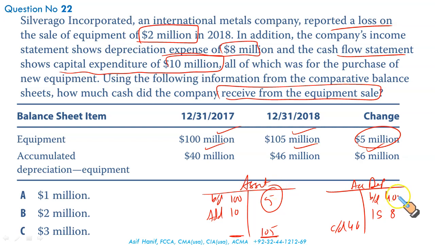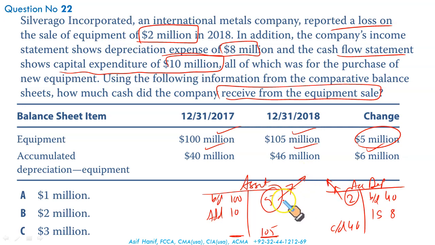If the 40 is the accumulated depreciation opening balance, and 8 was the depreciation charge for the year, it's 48. Why is it 46? Because the asset that is being kicked out, its accumulated depreciation was also kicked out. The asset that is disposed takes away its cost as well as its share of accumulated depreciation. If the asset is going away, 5 million cost, its related depreciation should also be removed from the books. Now we get the idea.